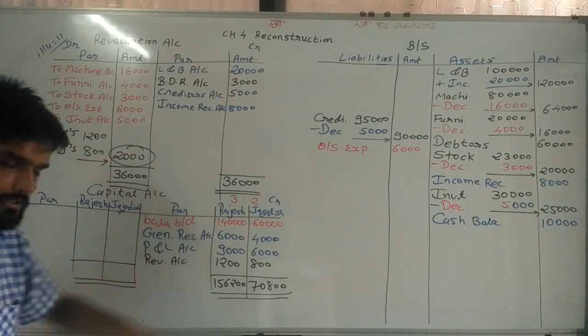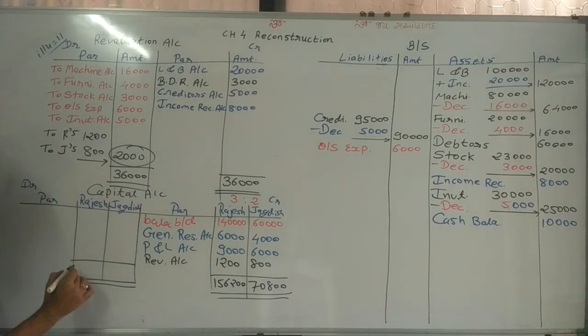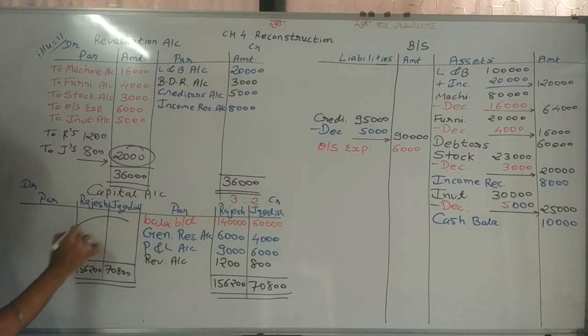Now the total is clear. The same total we are writing here because the highest total is that. Deducting the debit side, sir, no debit balance is there. So this is my balance.